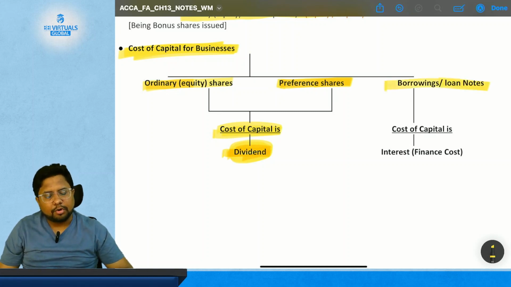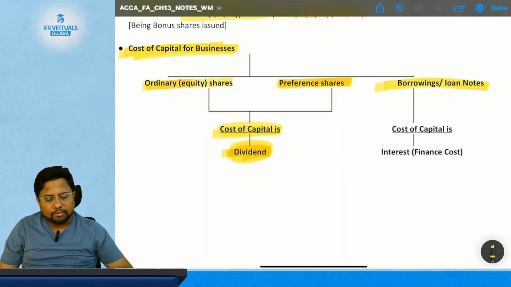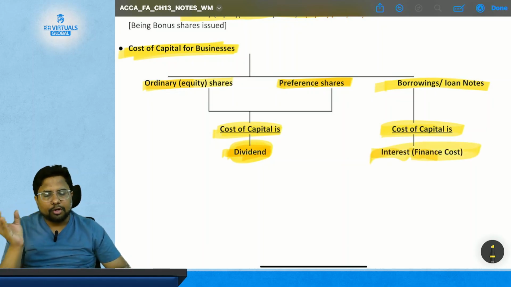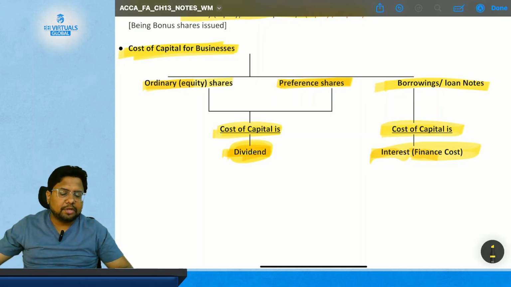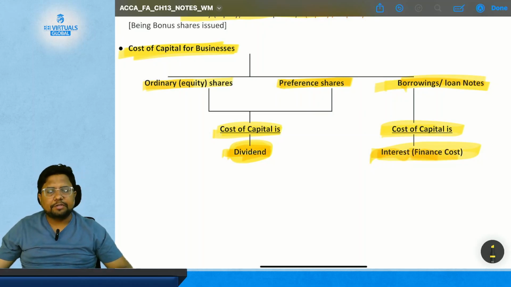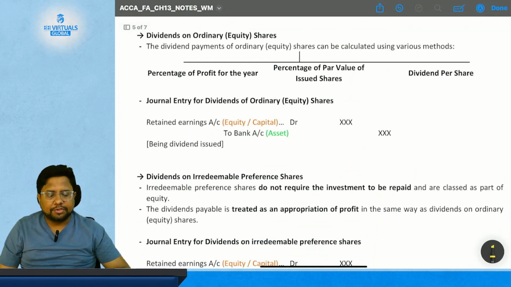Then comes borrowing or loan notes. For borrowing and loan notes, the cost of capital is the interest cost, which is also known as finance cost. So if you have taken the capital from equity share or from preference share, then the dividend is the cost. But if you have taken the borrowing or loan notes, then the cost of capital is the interest which you are going to pay for the loan. Simple. Now we need to understand each cost in detail.